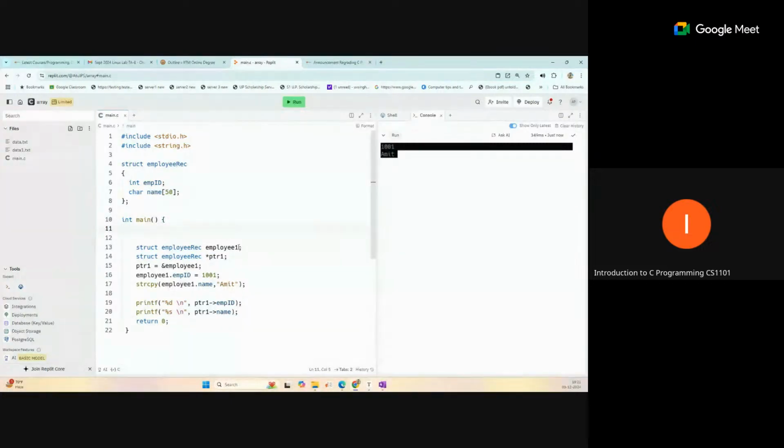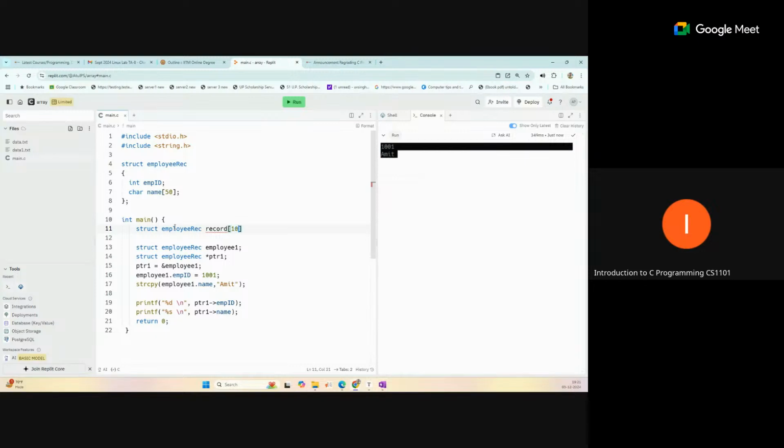That means, as a single variable, because we need to store multiple records, you need to create an array of the same structure type. So the same type of array you have to create, and that array name you can give like array, or record.